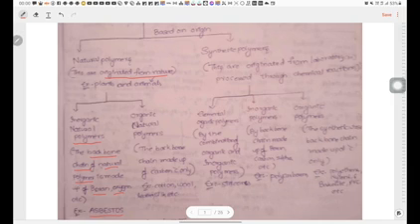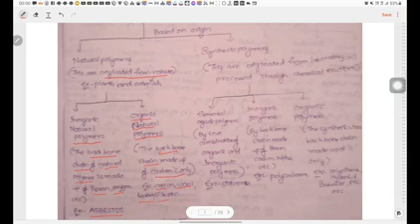Next, organic natural polymers. What are organic natural polymers? When the backbone chain of a natural polymer is made up of carbon only, then they are called organic natural polymers. Examples: cotton, wool, leather, silk, etc. These are the organic natural polymers.